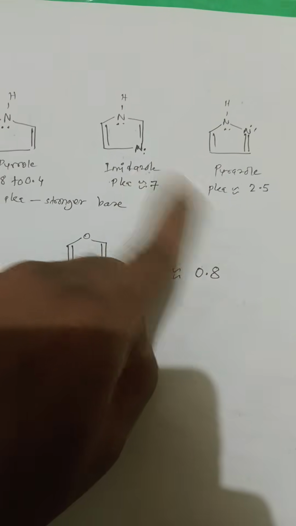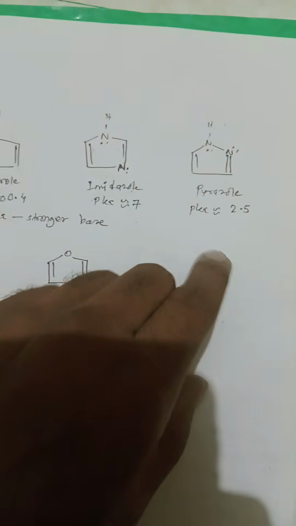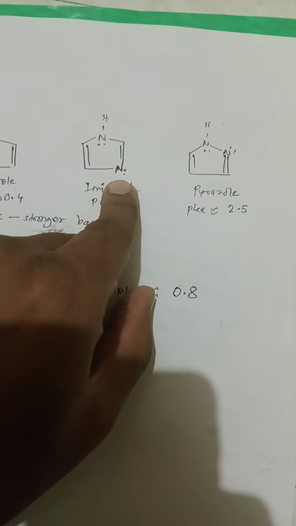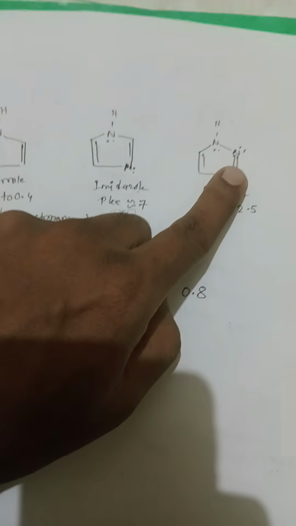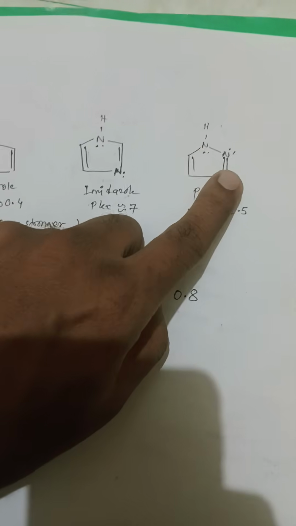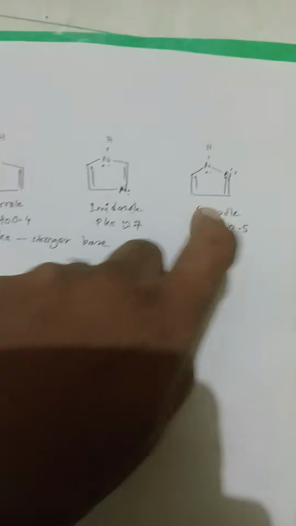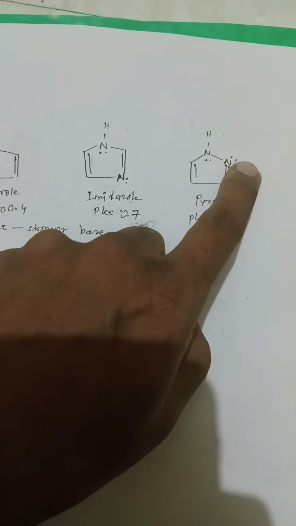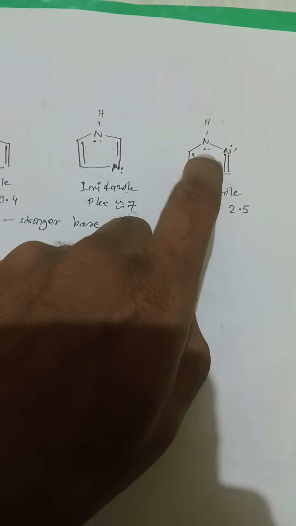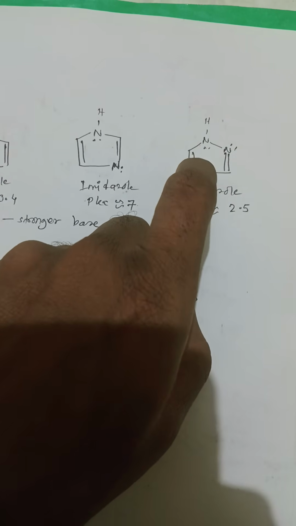Pyrazole and Imidazole are actually isomers, interestingly. So why does Pyrazole have a pKa value of 2.5? Because, same thing, the lone pair of electrons is available, but the difference is that this nitrogen is connected with this nitrogen, and if protonation happens here, then a positive charge will develop on this nitrogen, and this nitrogen's lone pair of electrons is part of resonance.